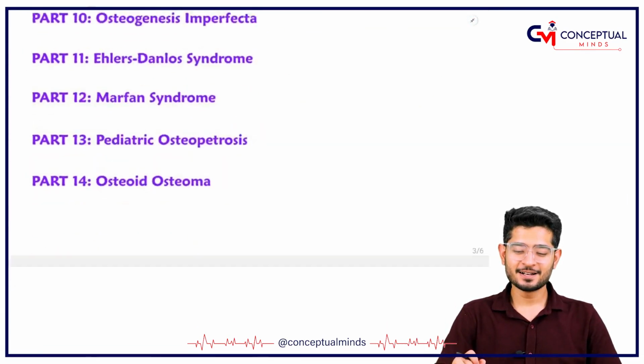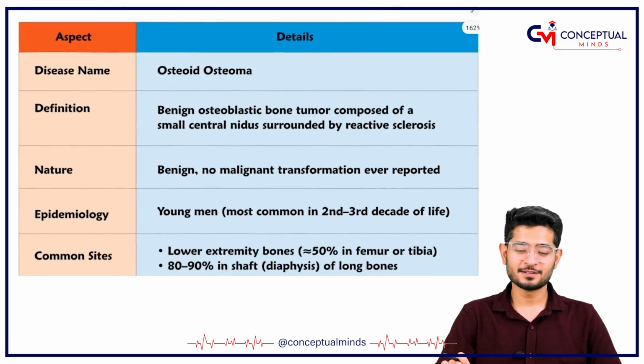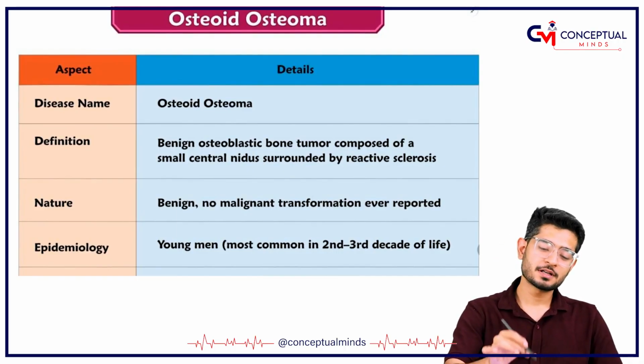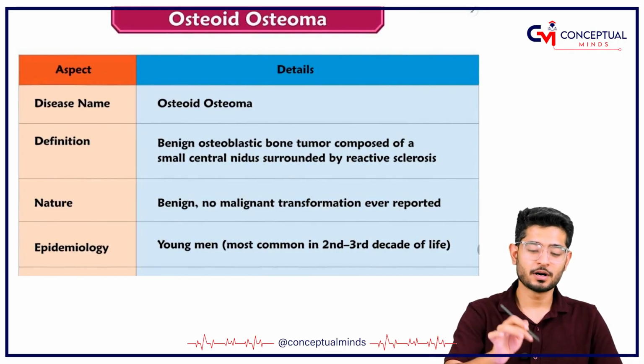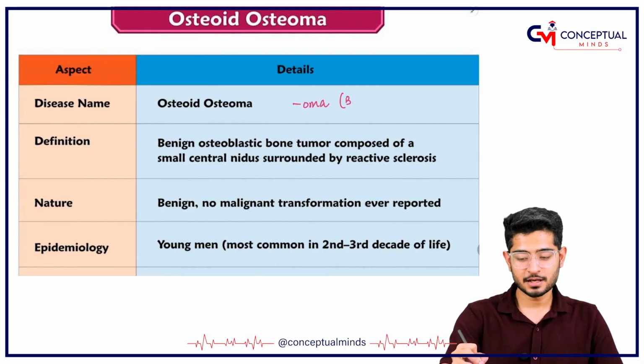Let's quickly start with the topic in Pediatric Orthopedics and Rheumatology, and the name of the topic is Osteoid Osteoma. Now, osteoid osteoma is, as the name suggests, an osteoma, and anything ending with the word oma is actually a benign disease. Okay, it's actually a benign disease.